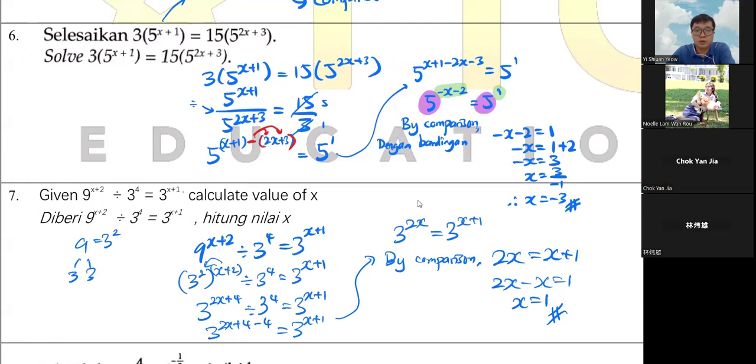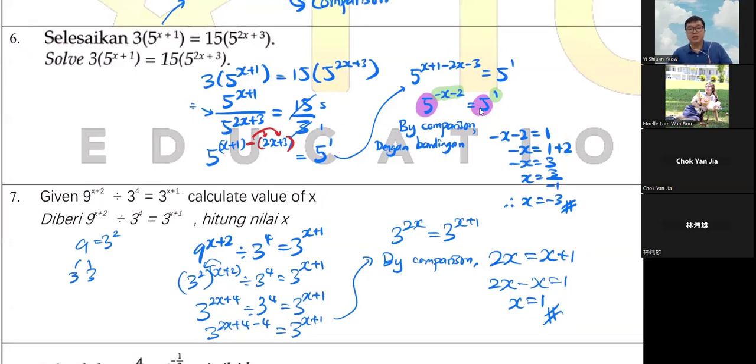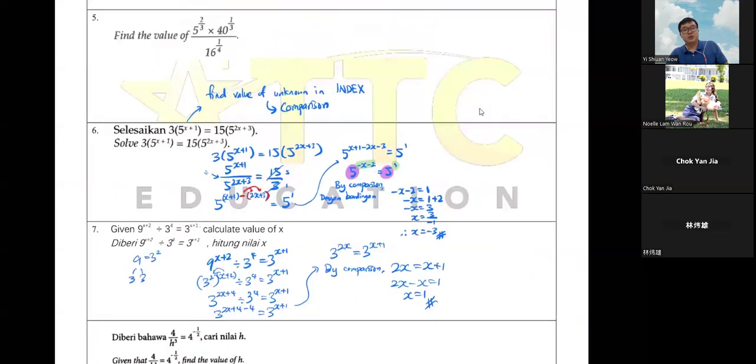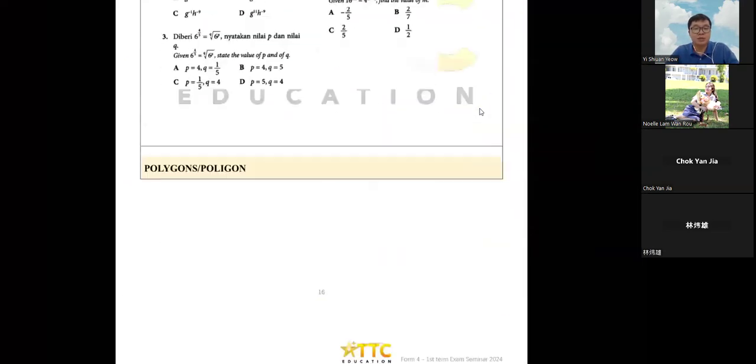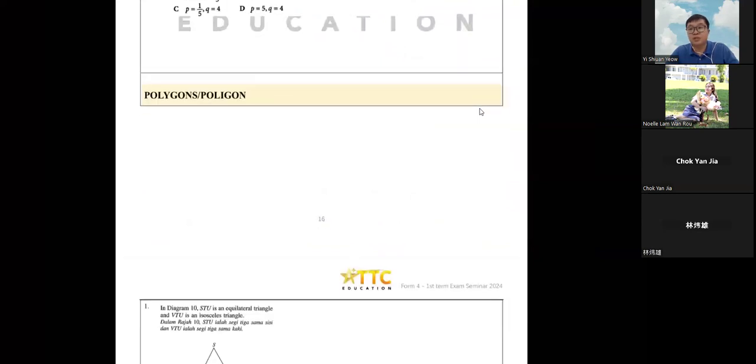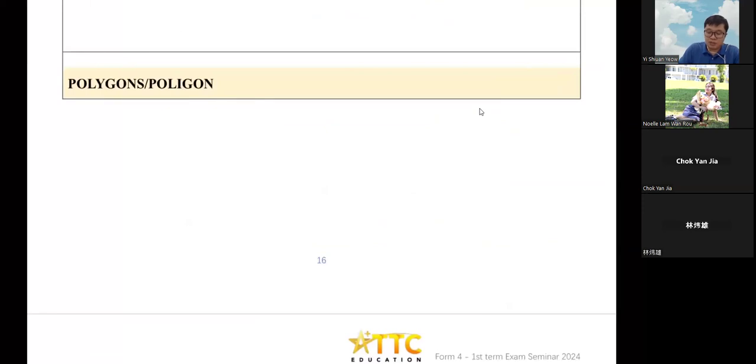Okay, anyway, so time is already quite soon. So just scan through it. Indices is the second last thing that you do. After that is your polygons. Polygons is just two things, just a quick one.